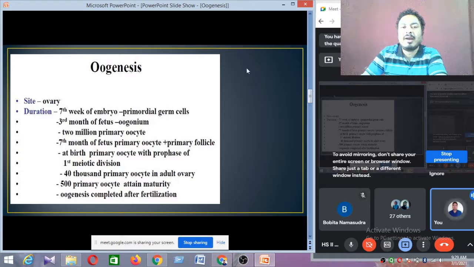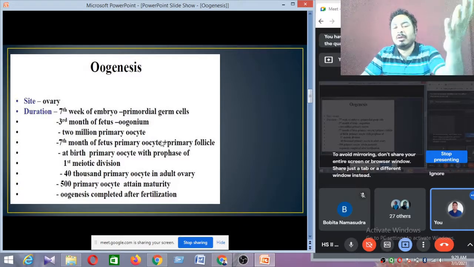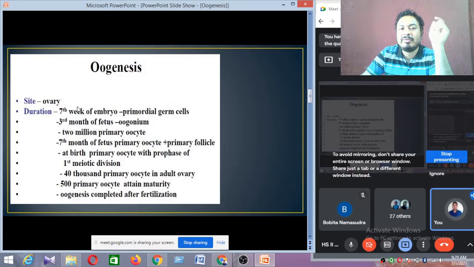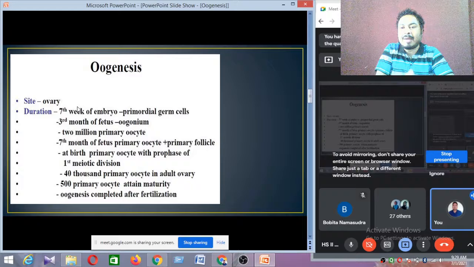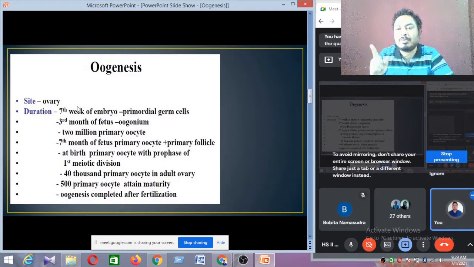So the first oogenesis process is very long, started from the 7th week and completed after 11 years. It needs 11 years to complete the first oogenesis process.